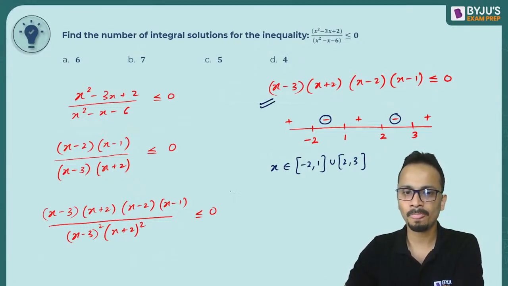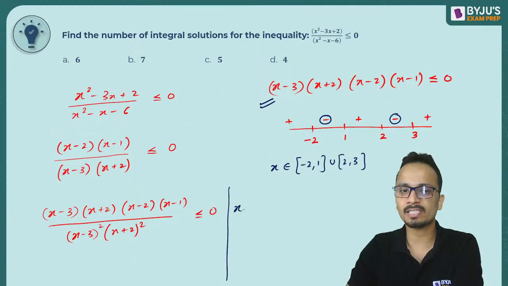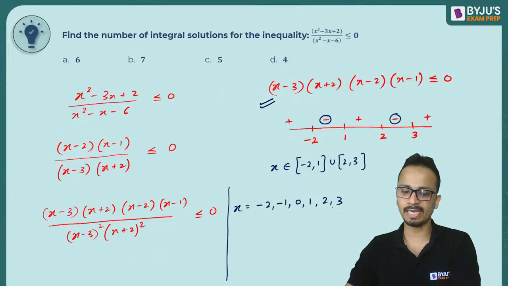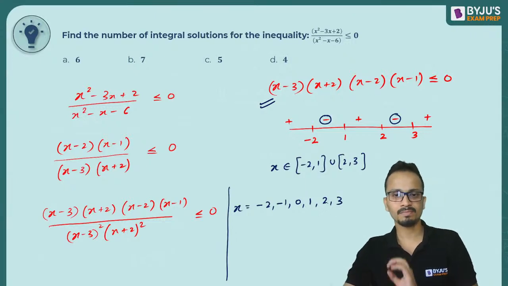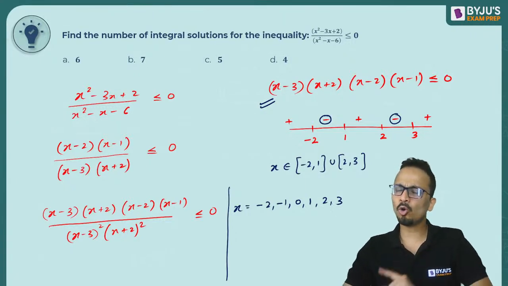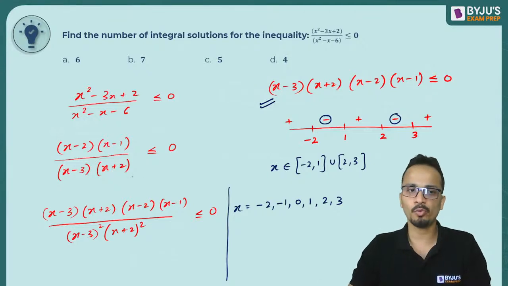Okay, so from here the integral values of x that I can get are minus 2, minus 1, 0, 1 from the first bracket, then 2 and 3 from the second bracket. All right. Okay, now I'll go back to the original inequation, this one.